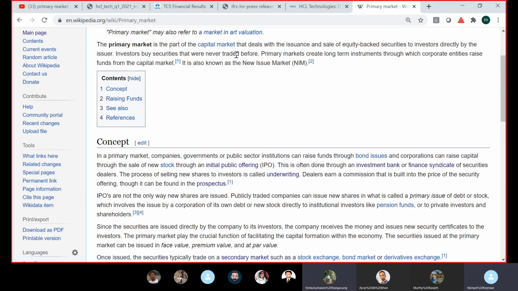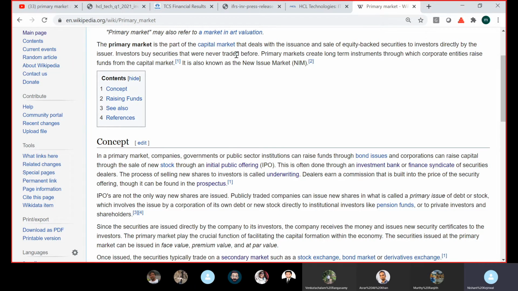Say a fish market, where a market is a place where buyer and seller come together. Now you can say a primary market is like a wholesale market. It's not a very perfect example, but I'm trying to give you a real life example where there are only few people involved. And then after the wholesale market, you have a retail market where there are a larger number of participants involved. So a primary market has fewer participants and it is a one-time activity, whereas a wholesale market is not a one-time activity. So that is why I said it's not a perfect example.